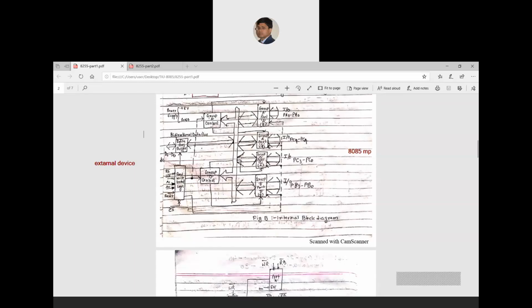So you can see that this block controls these two, group A control and group B control blocks. That means this block decides which port you are communicating with. Suppose you are communicating through port A and port C upper. Then it will enable this block, and this will enable these two ports. So that's why I have shown you by the dotted line and this line that it is controlling these two.